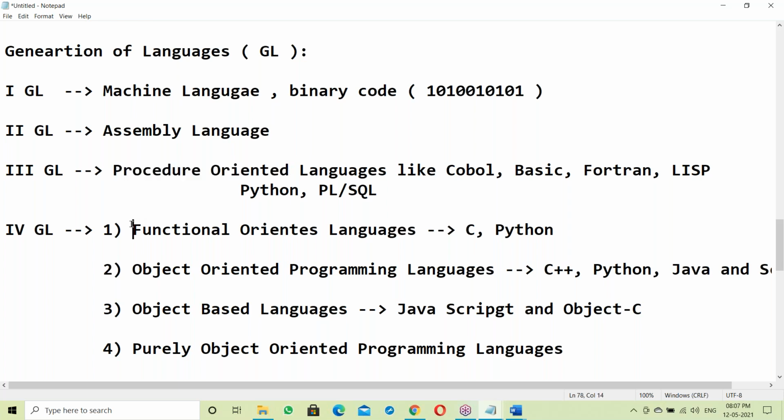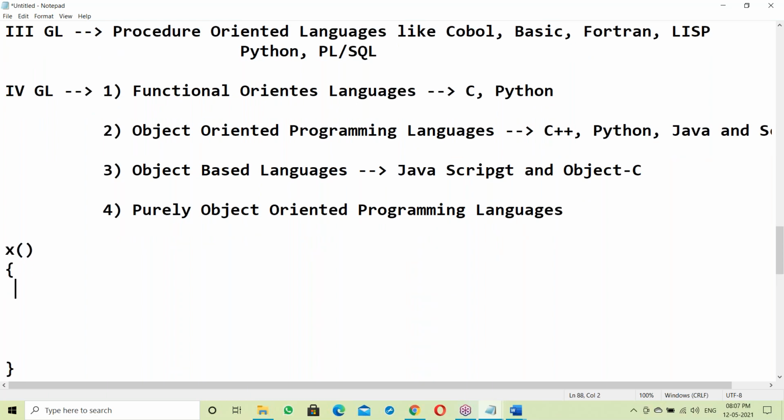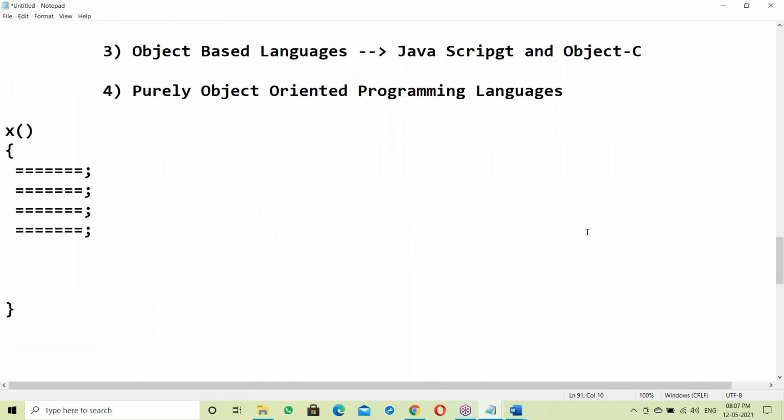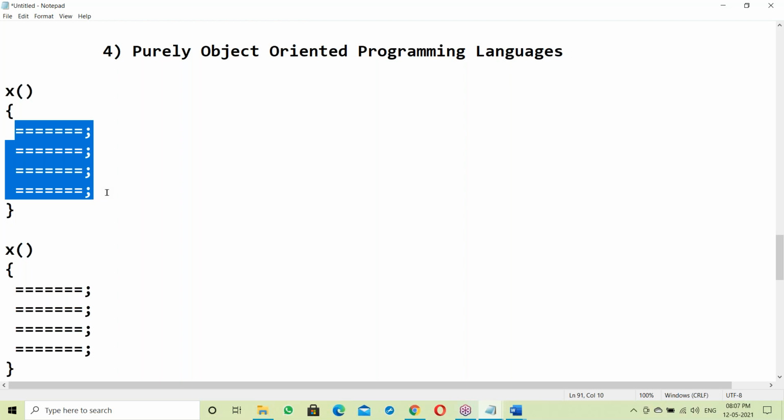Procedure oriented language and functional oriented language somewhat look the same: procedure and function. What is a procedure? What is a function? See, X is to handle some task. In it there are some statements: first statement, next statement, and so on. That is a function or procedure. A function or procedure contains a set of statements to perform some task.